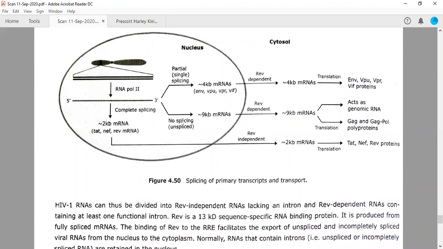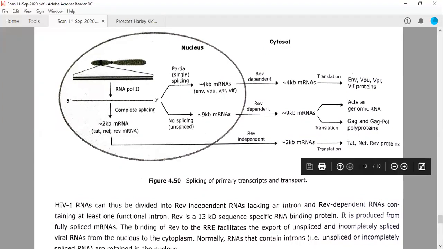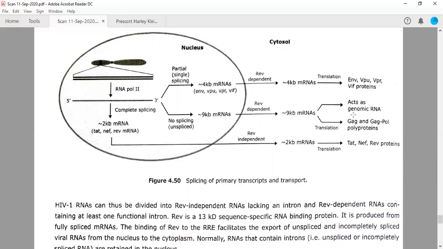So if there are introns, there should be splicing, and if there is no intron, there should be no splicing, right? So first of all, you can note these two forms are actually having introns, which will make ENV, VPU, VPR, VIF. Okay, so this is partial or single splicing. If there is no splicing, it may lead to the formation of genomic RNA or a polyprotein, which is actually having GAG and GAG-POL polypeptides after translation.